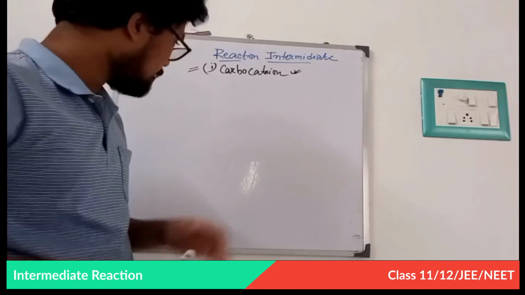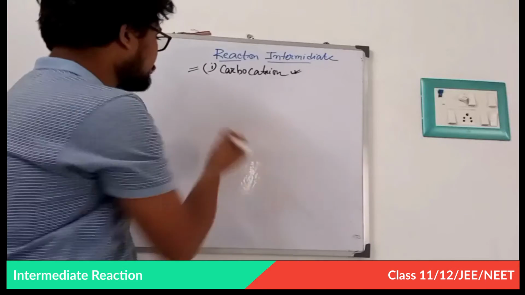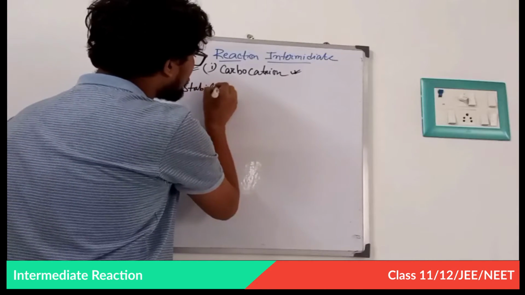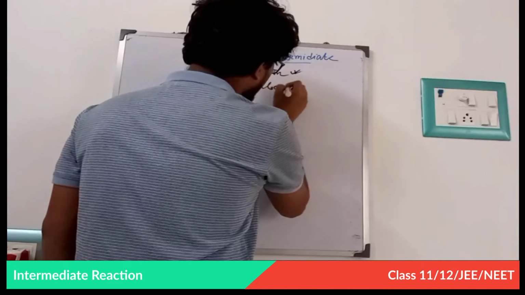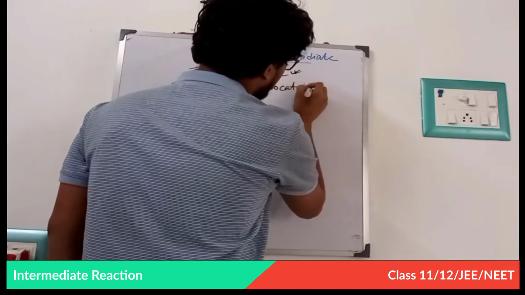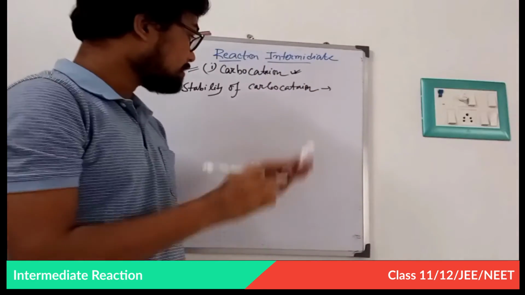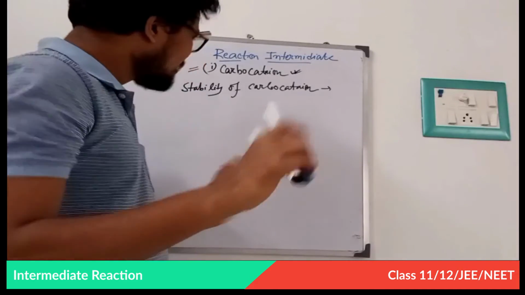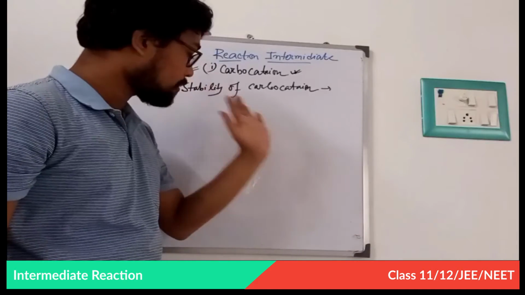Now I am going to discuss the stability of carbocation. This is also important. Two or three questions will come directly from the stability of carbocation, and this actually controls the major product and minor product of any reaction. I will discuss later. Fine.